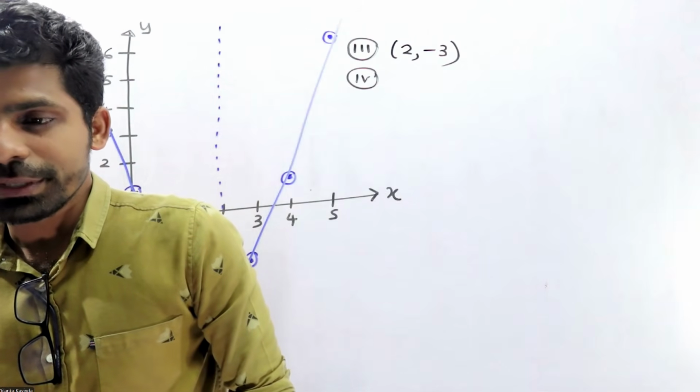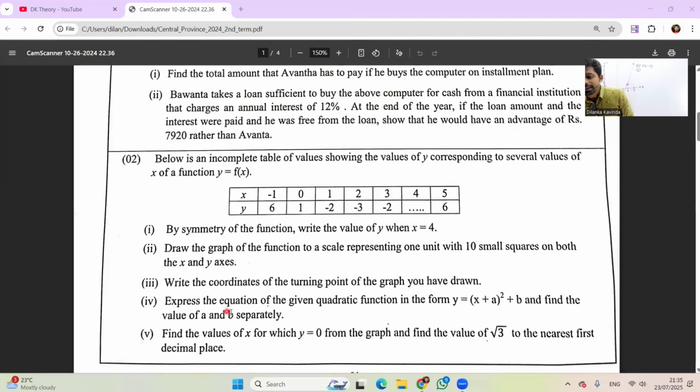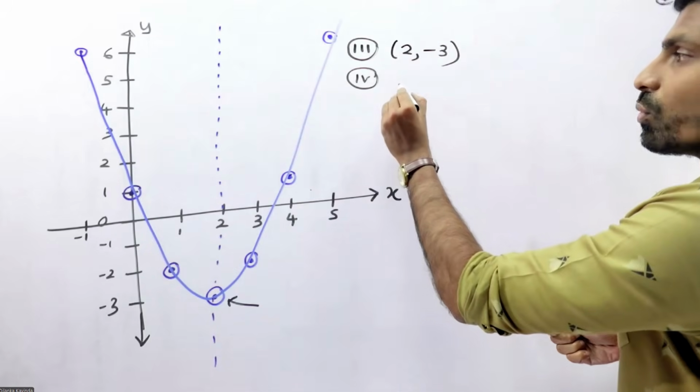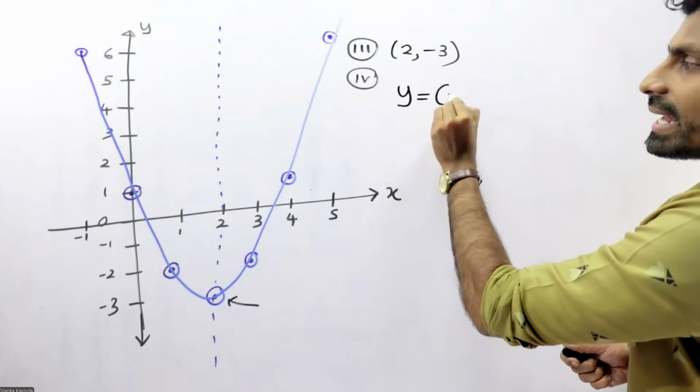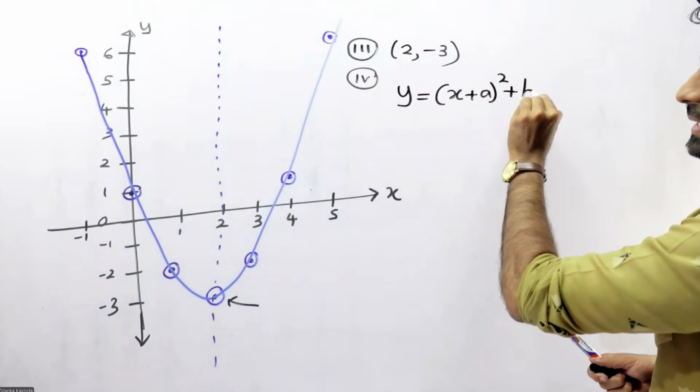Right. Let's quickly move to the next question. Look at the third question, right? Express the equation of the given quadratic function in the form y equals x plus a, all squared, plus b.